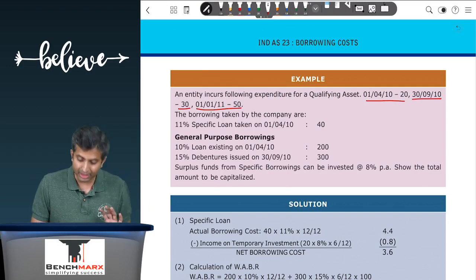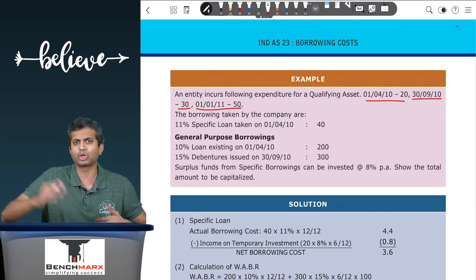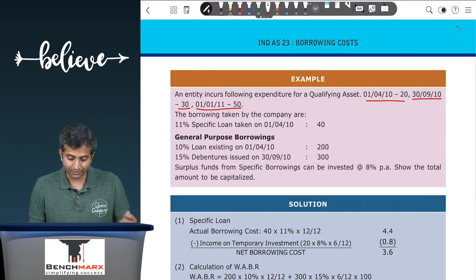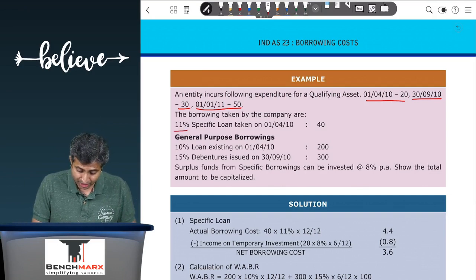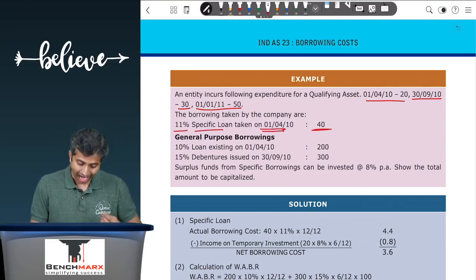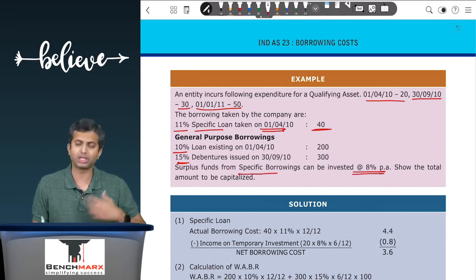Expenditure is spent on various dates. A total of 100 rupees is spent, but over time. This qualifying asset is financed by a specific loan taken on 1st of April worth 40 rupees. There are also certain general borrowings, 10% borrowings and 15% debentures, which are existing. Surplus funds from the borrowings are to be invested at the rate of 8%.